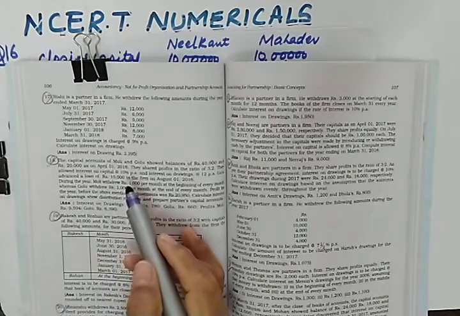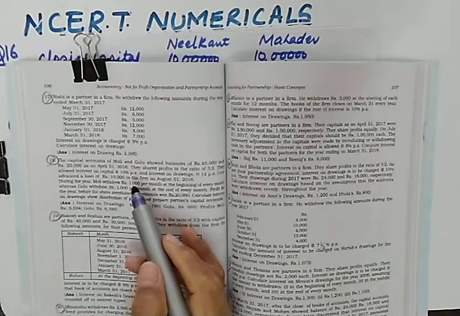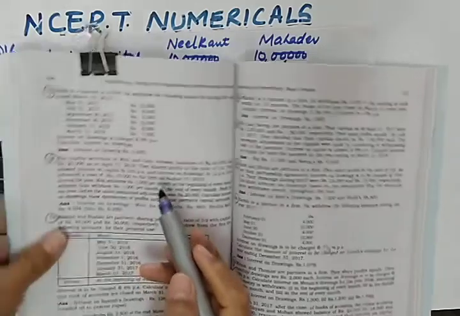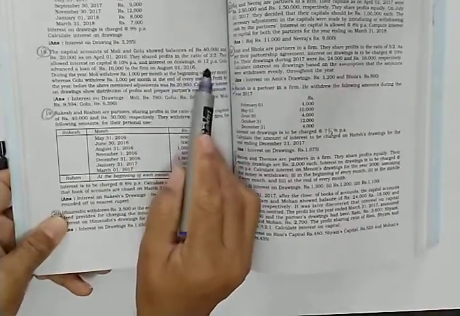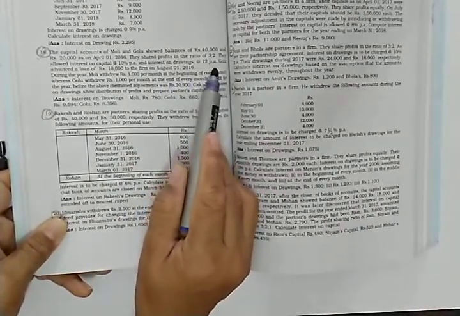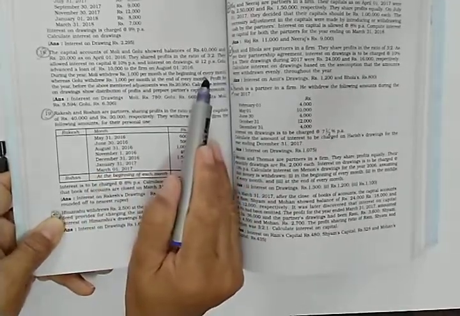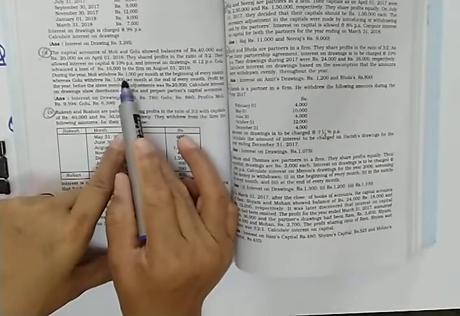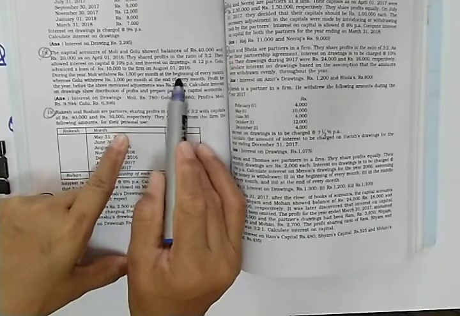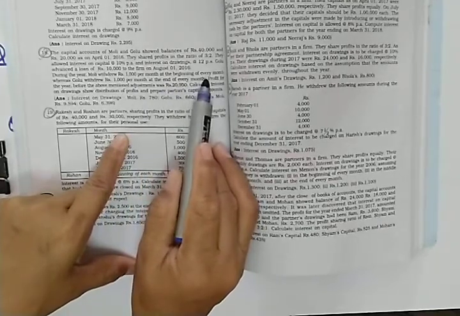Likewise, in question number 18, opening balances are given to you. Their profit sharing ratio is 3:2. Interest on drawing is 12% per annum. And a loan of 10,000 is advanced by Golu, one of the partners. Molly withdraws 1,000 per month at the beginning of every month.